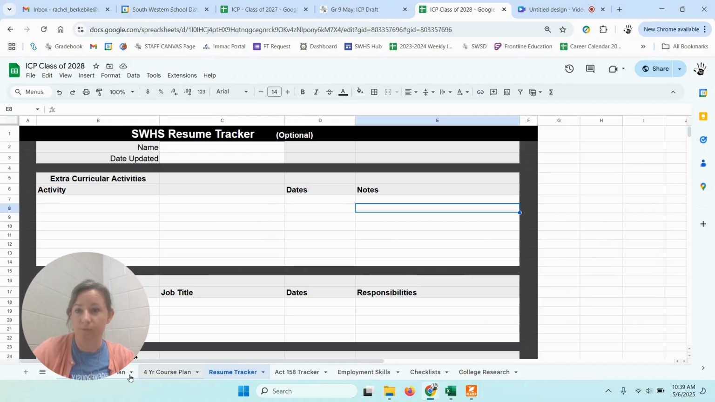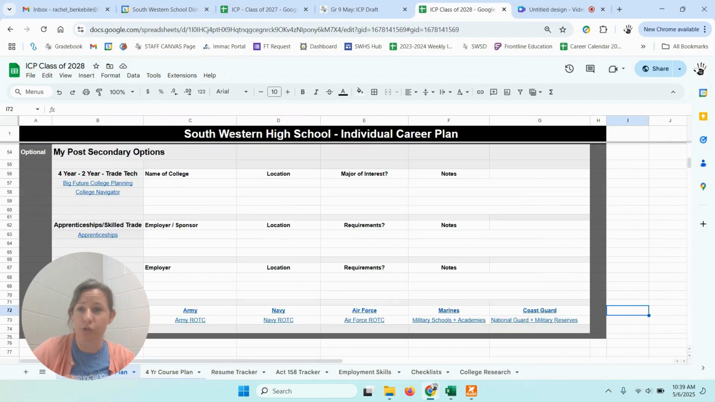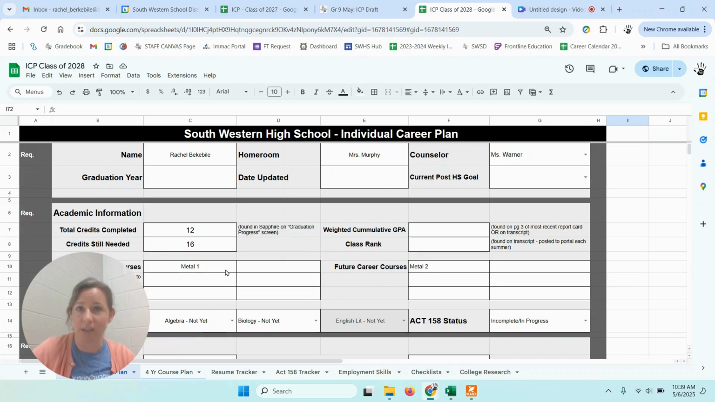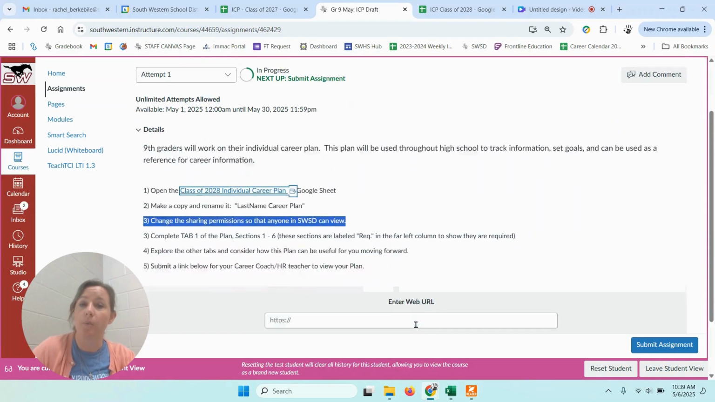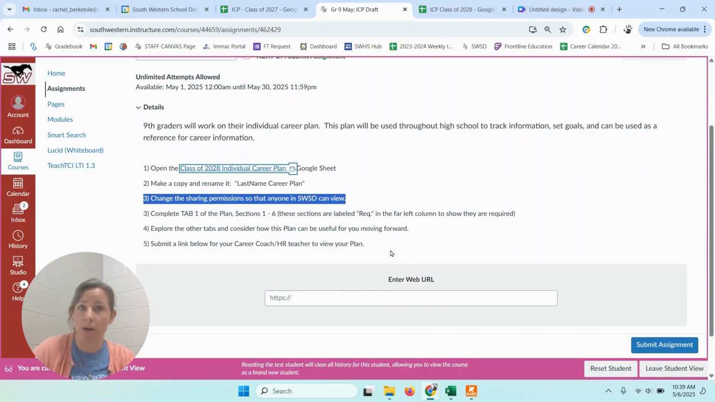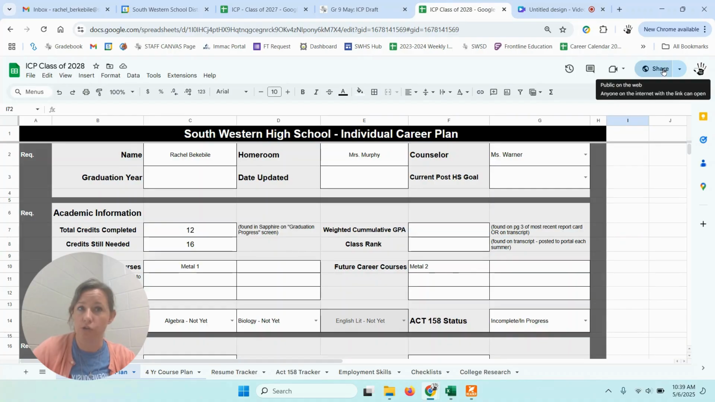For today, for your last assignment, just this first tab, the individual career plan, and only the top 6 sections is what you're doing. Then you are going to go back. Once you've done all this, you're going to go back in here and submit the website. You're going to copy paste the URL. Don't forget to change your sharing permissions up here on the right so that when you share the URL, your teacher can actually see it and they don't get blocked.